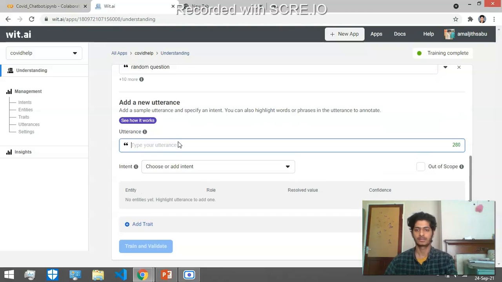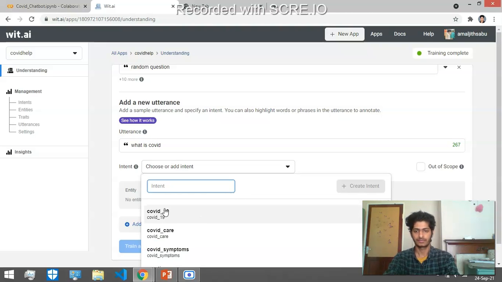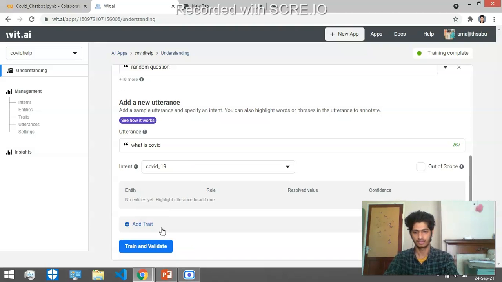Here we can provide the utterance, like if the user message is "what is COVID", then we need to choose an intent. This question comes under the intent COVID-19, and we need to train and validate this intent.